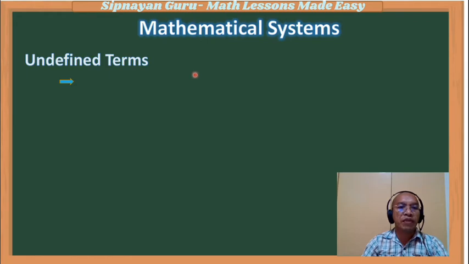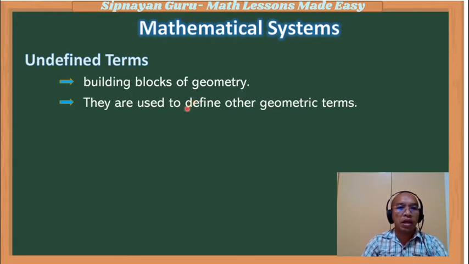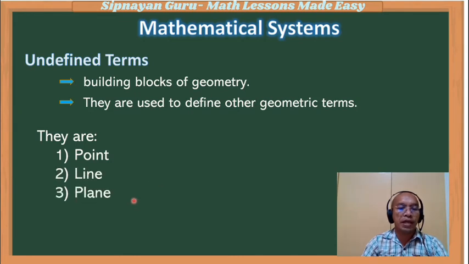Why are they called undefined terms? Because they are the building blocks of geometry. They are used to define other geometric terms. And what are they? They are point, line, and plane.